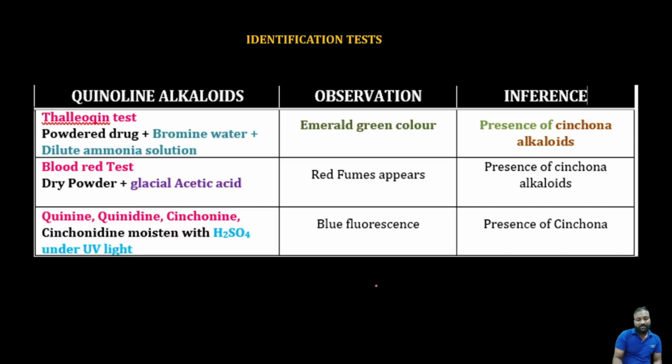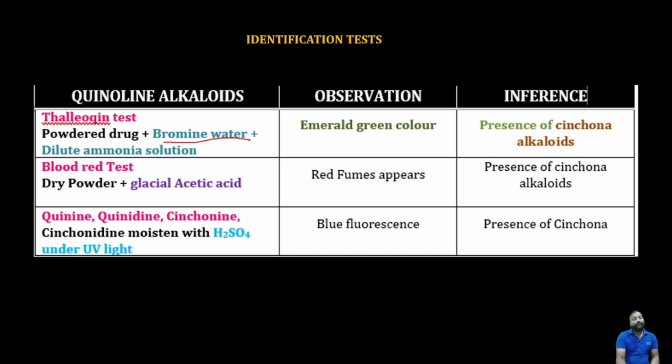Coming to the main thing, the identification test for cinchona. Among quinoline alkaloids, the thalleioquin test is a very important test. It is a named test specially meant for the identification of cinchona alkaloids. In the thalleioquin test, we add bromine water to the powdered drug, then NH4OH, ammonium hydroxide solution.